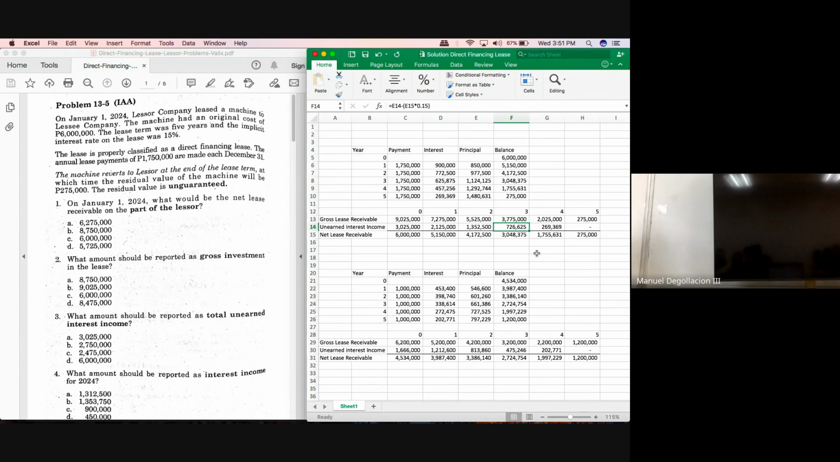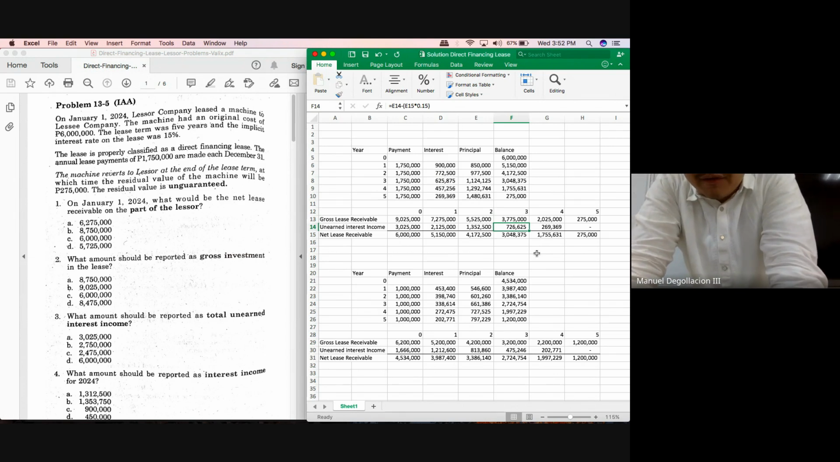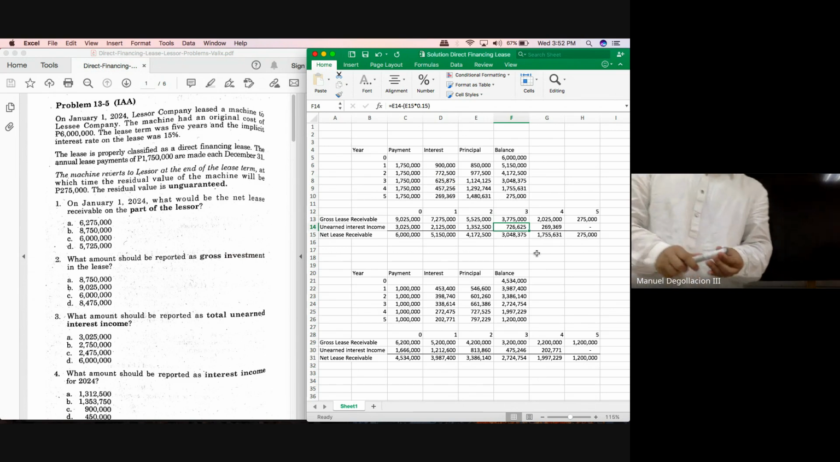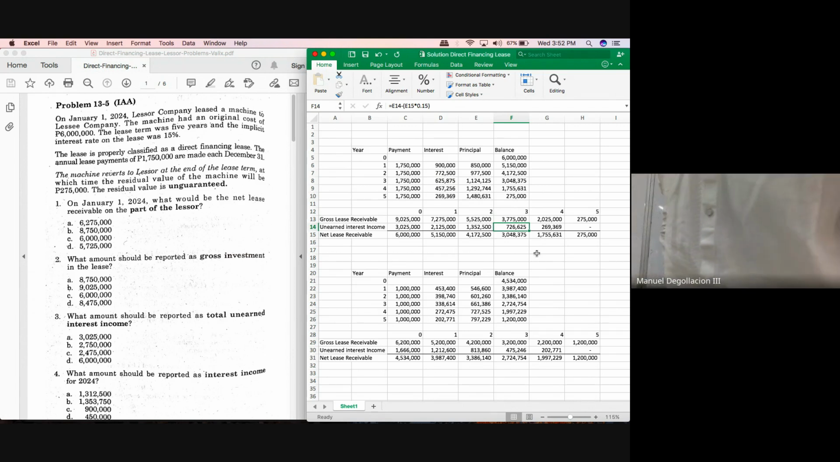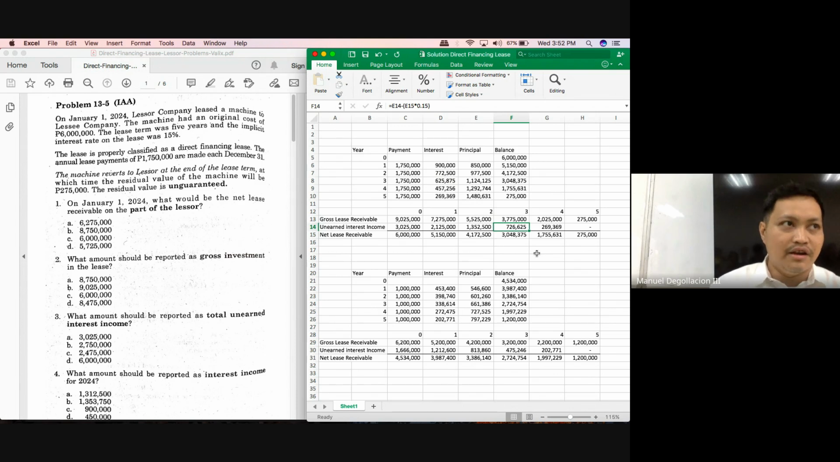And this is the amount that will be deducted from 4,172,500. Please input that in your calculators. 4,172,500 minus 1,124,125. 3,048,375. So what is the question, class, in which the answer is 3,048,375? Net lease receivable at the end of year 3. What is the question wherein the answer is 625,875? Interest income for year 3.